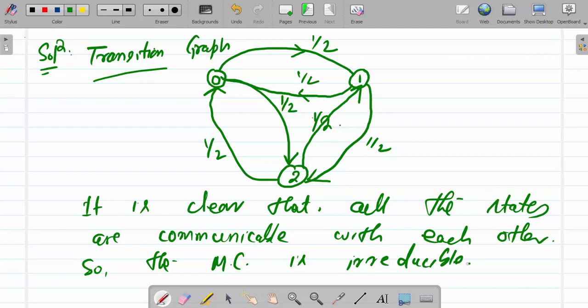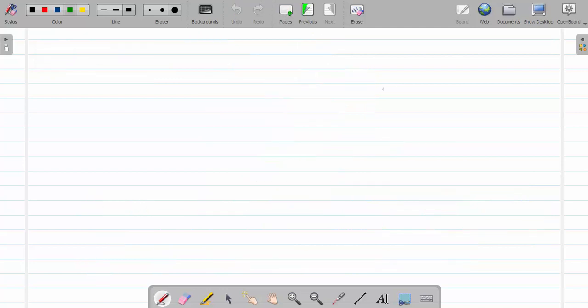Since the Markov chain is irreducible and all the states are communicable with each other, all the states will have the same property. So we first verify the different properties for state 0, and state 1 and state 2 will have the same properties as state 0.